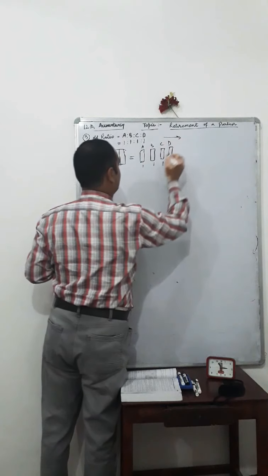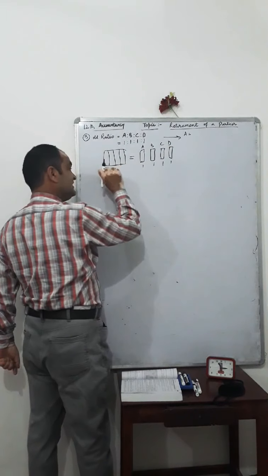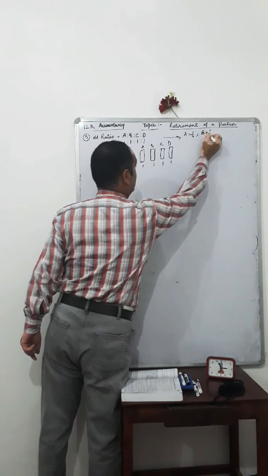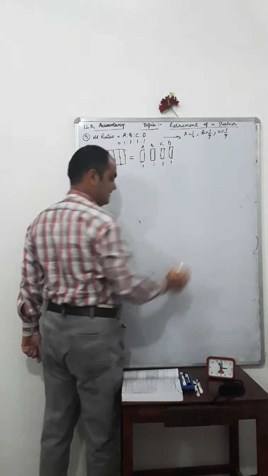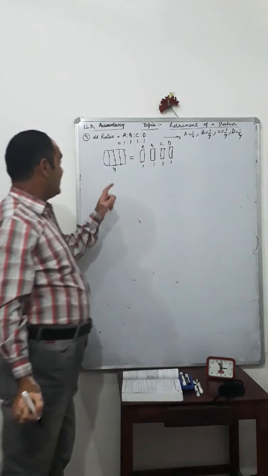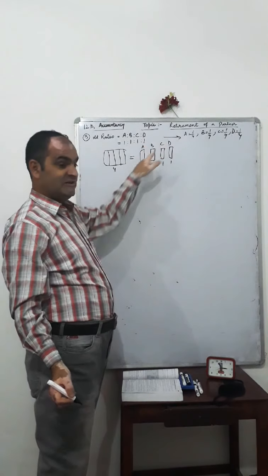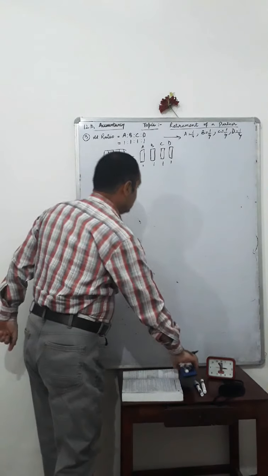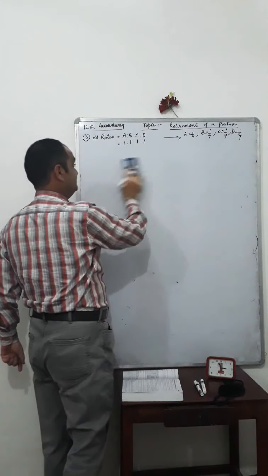This means A is equal to 1 piece out of these 4 pieces, that is 1/4. B equal to 1/4, C equal to 1/4 and D equal to 1/4. We have divided this cake into 4 equal pieces and shared among 4 partners in the equal ratio, 1:1:1:1. So with the help of this example, we can solve this question.